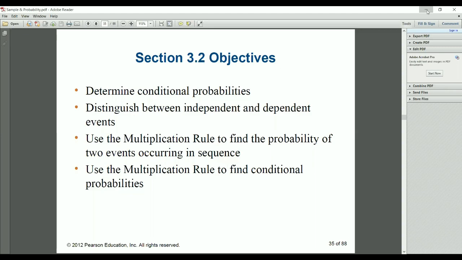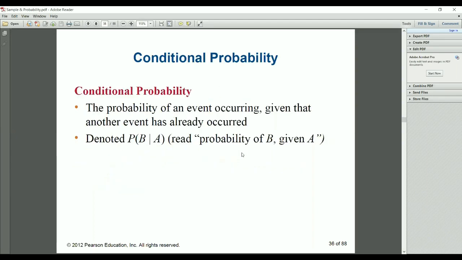You can go through this. What is the conditional probability, multiplication rule, and probability rule? Conditional probability is the probability of an event occurring given that another event has already occurred. It is denoted by P of B given A, read as probability of B given A.